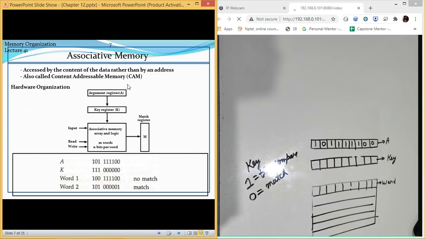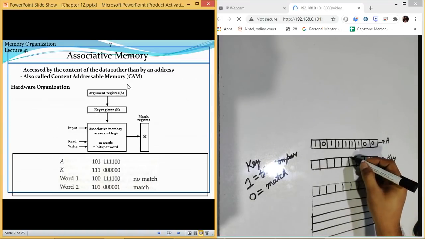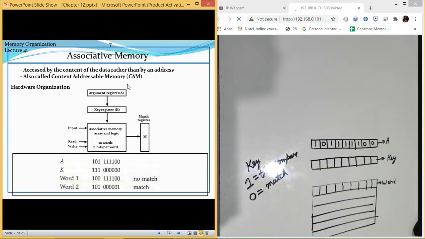Now key value, who decides this? Key value is decided by your system according to the priority, like what kind of search it wants to do. If you want to search the data very easily or very fast, then the value of key will be 1 at fewer places. If they are high, then the time it is going to take will be higher.